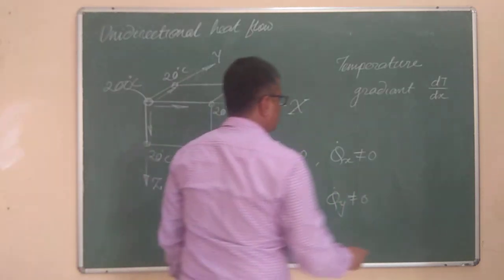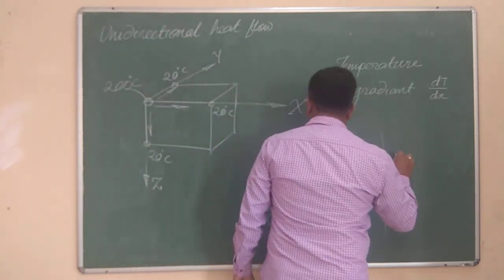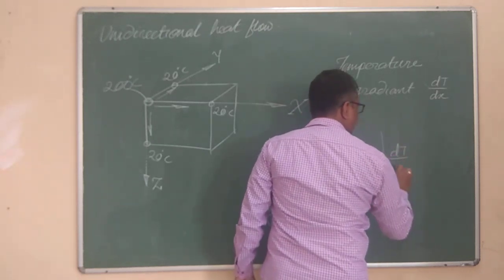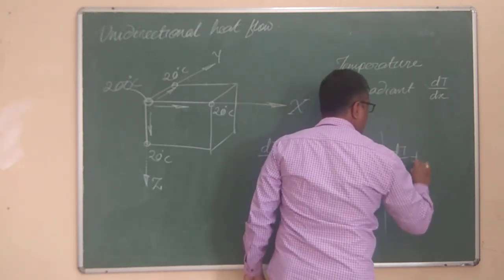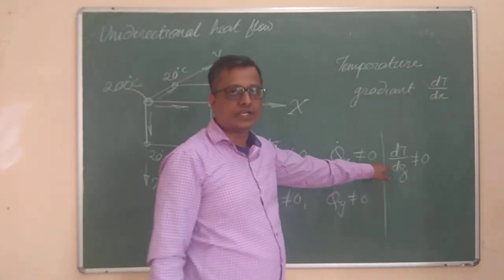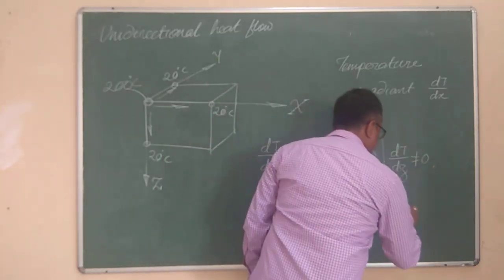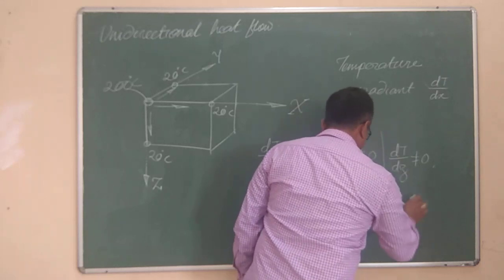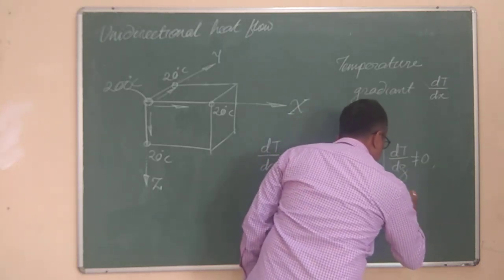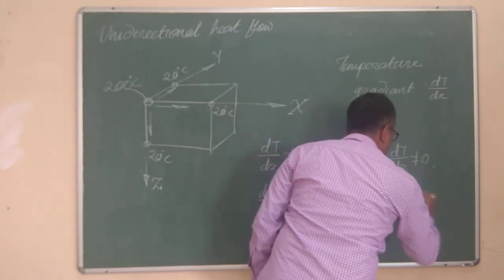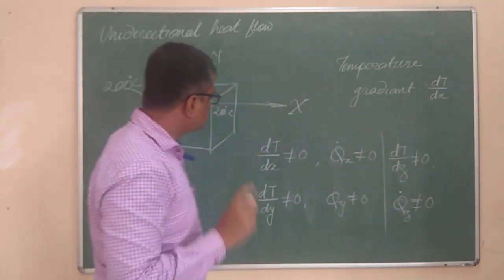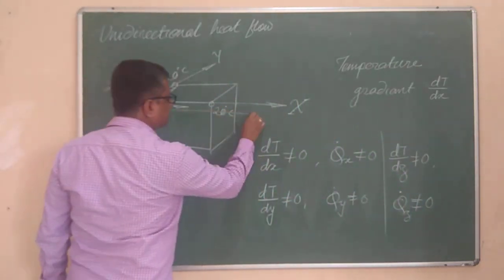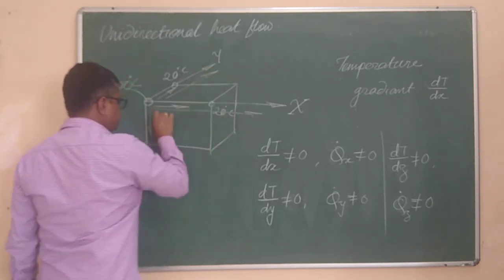And the same is the case for the next one, dT by dz is not equal to 0. It means there exists a temperature gradient in the z direction also. In that case Qz dot is also not equal to 0. It means that there exists heat transfer in the x direction, y direction and z direction also.